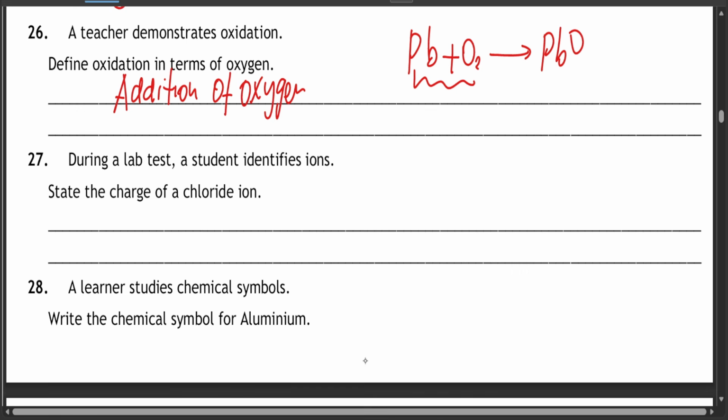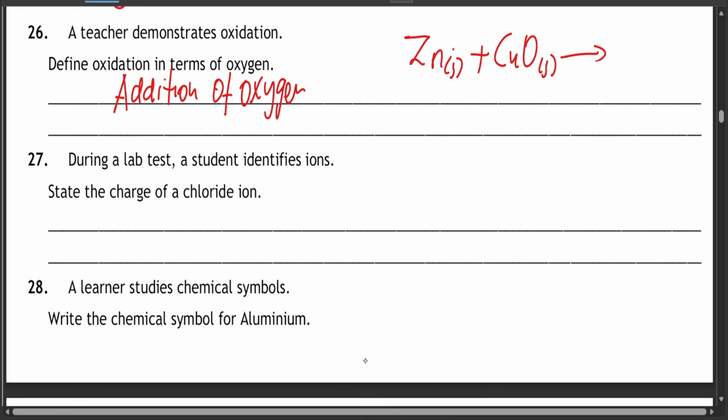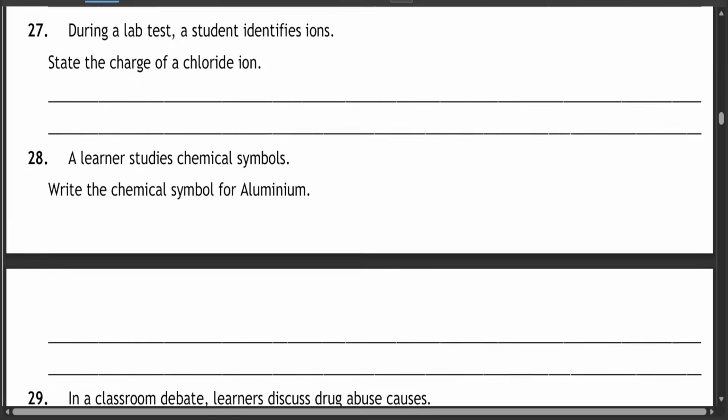Oxidation occurred because you've oxidized lead to lead oxide. Or you can have a situation where you have zinc reacting with copper oxide. Zinc gets oxidized to zinc oxide because zinc is more reactive than copper, and copper gets reduced, so it undergoes reduction, but zinc undergoes oxidation to zinc oxide. So that is oxidation, addition of oxygen to an element.